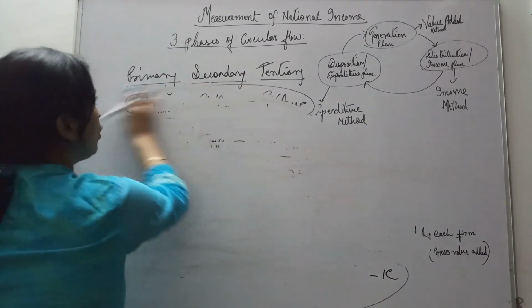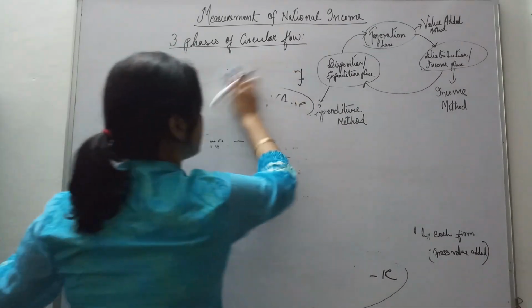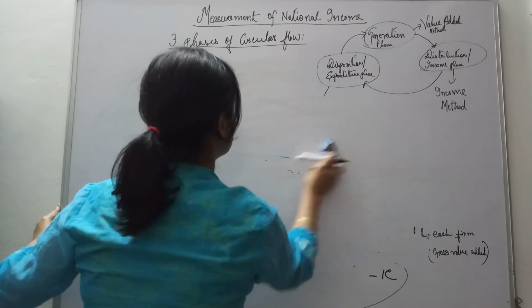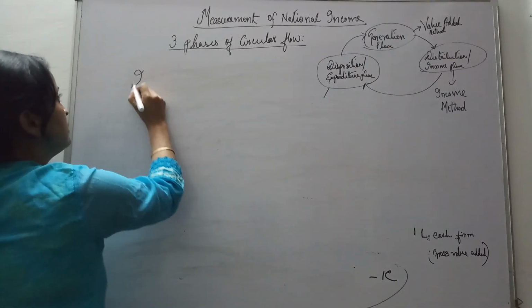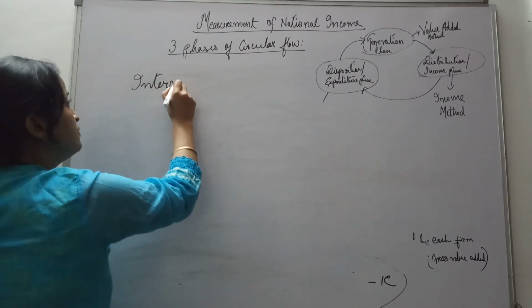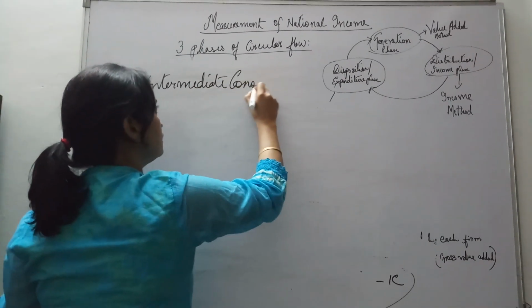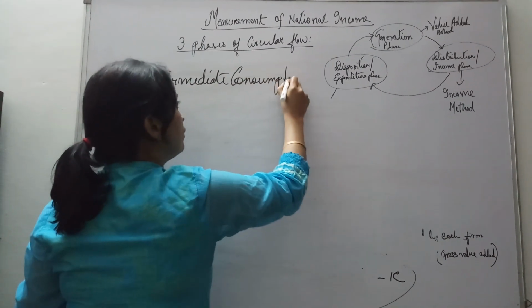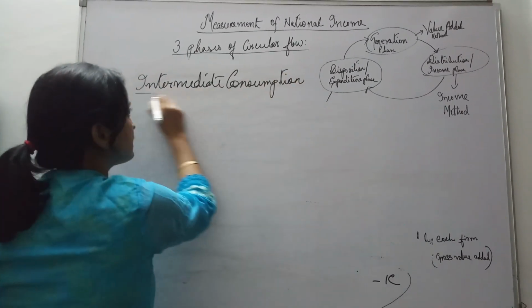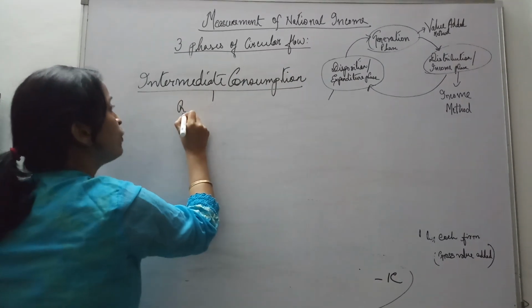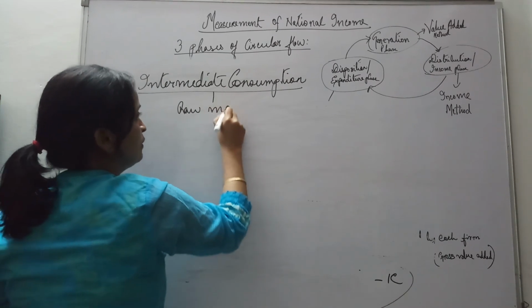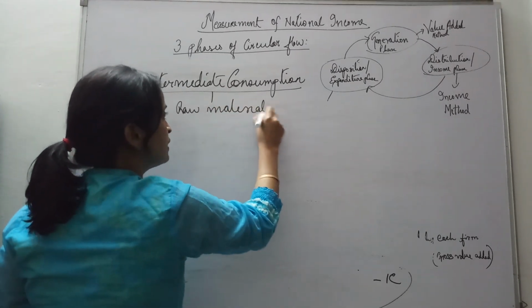Now, when we are talking of intermediate expenditure or consumption, in other words, we are talking of raw materials. Yes, these are raw materials.